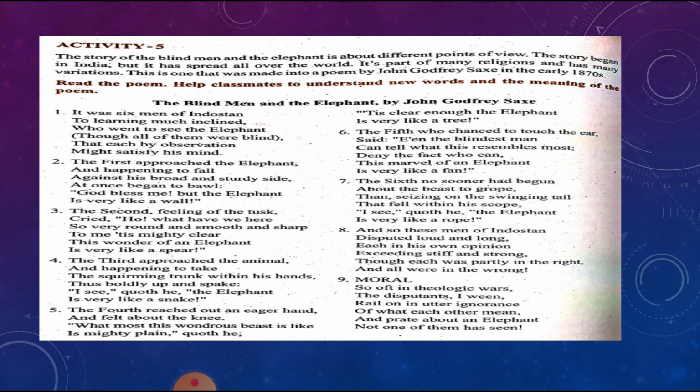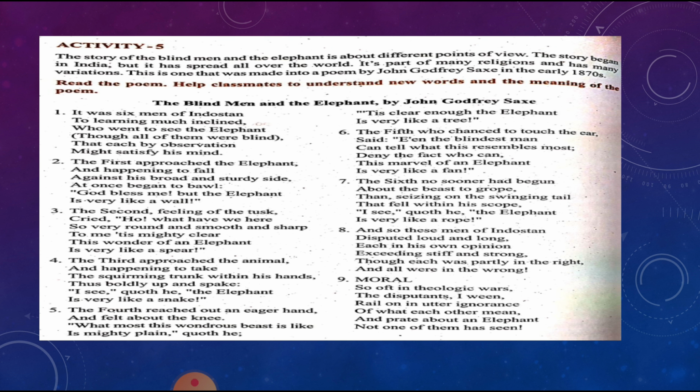See, those men of India returned and started fighting with each other on who was right and who was wrong. Each one of the blind men was correct also, but all were wrong also. They had not seen the elephant. Still, they kept on arguing about the look of the elephant. The moral of the story is that each one looks at things from their own point of view, and we have to understand and respect others' views.